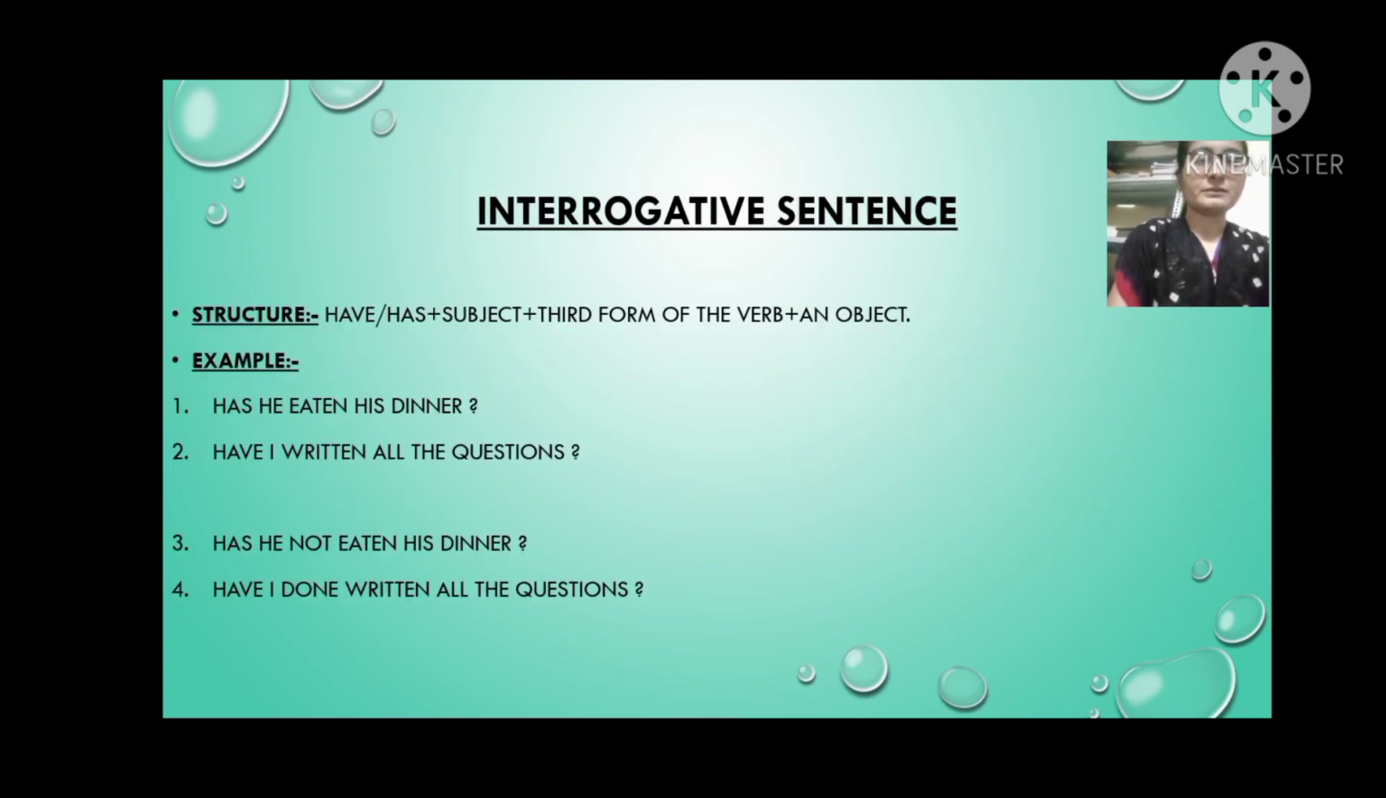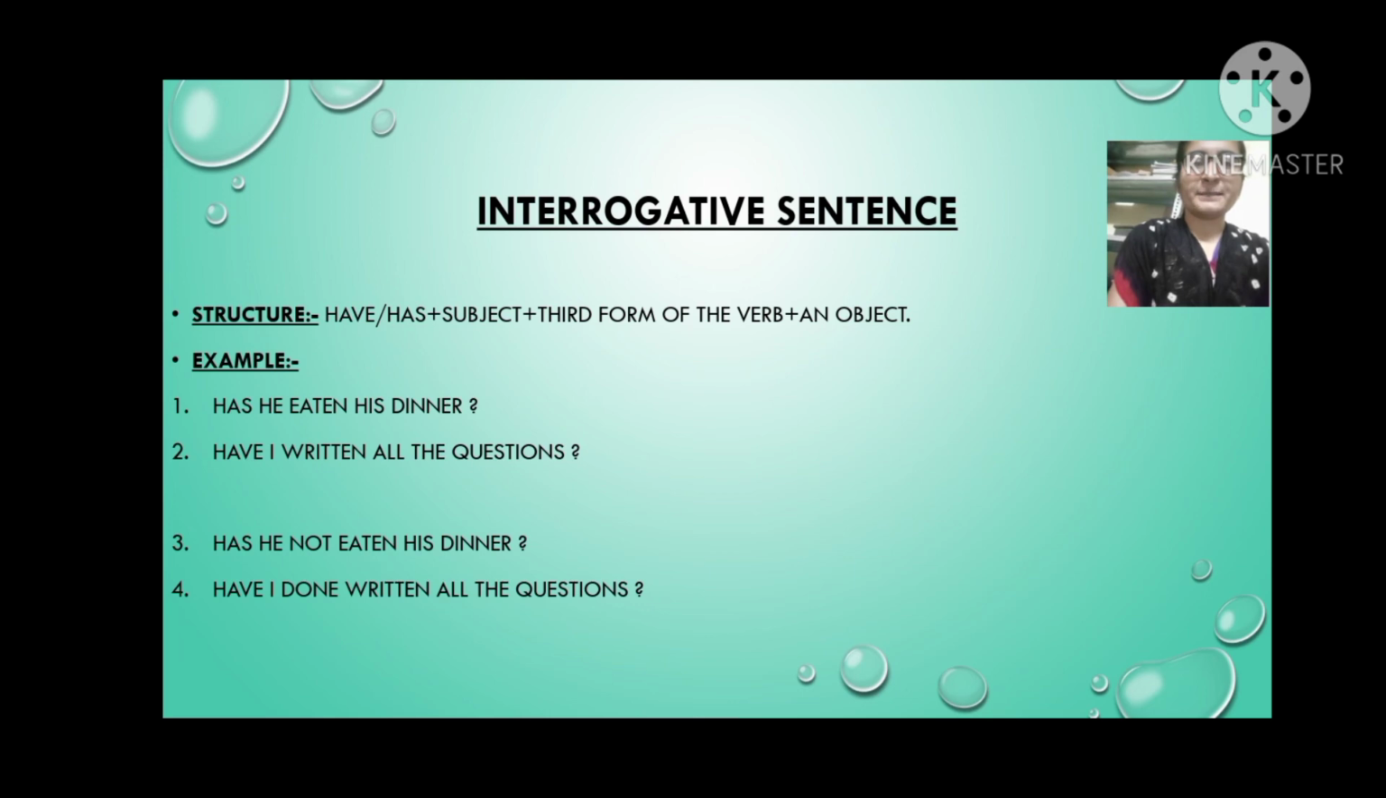Next, interrogative sentence. So let's see the structure first. Have or has plus subject plus third form of the verb, then plus an object. Let's see the example. Has he eaten his dinner? So here has is a helping verb, then he is subject, then eaten is the third form of the verb eat, then his dinner.